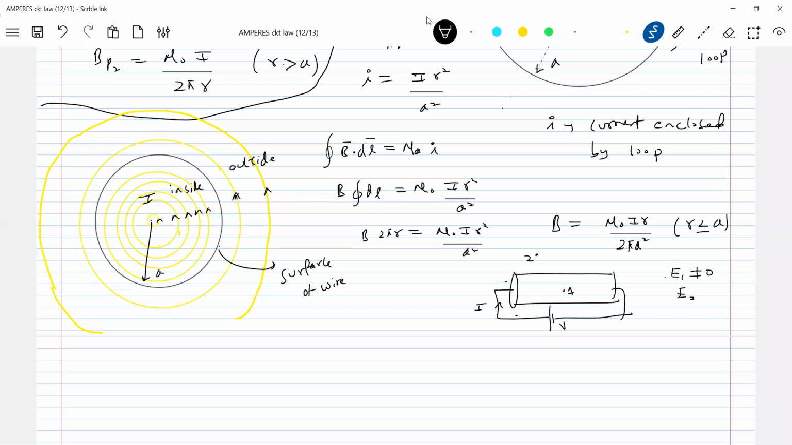What about E2? What about B1? B1 must be non-zero. What about E2? You draw a Gaussian surface. What is the net charge enclosed? Though the charges are moving, net charge enclosed will be 0. So field at 2 will be 0. What about field outside the wire? Must be non-zero.